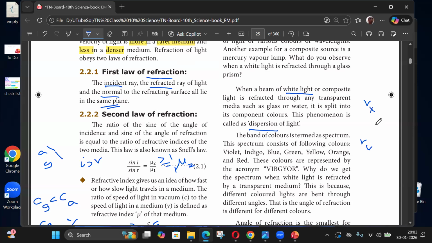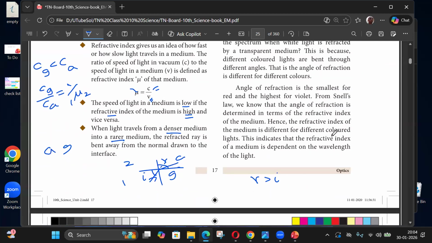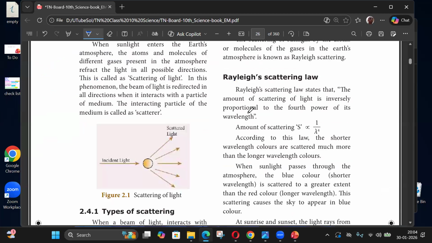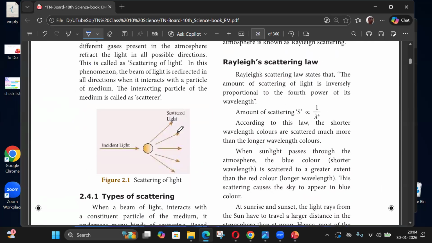So that will get split because they'll go in different directions. The scattering I'll do later, so this thing is not there.